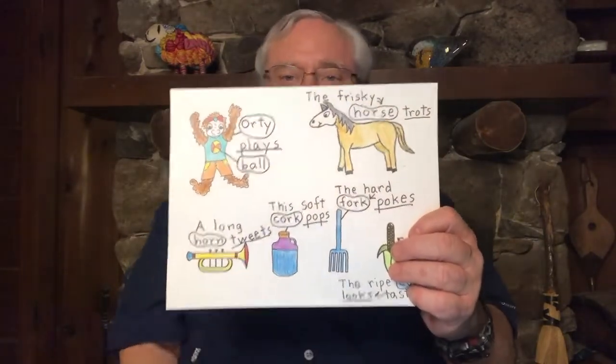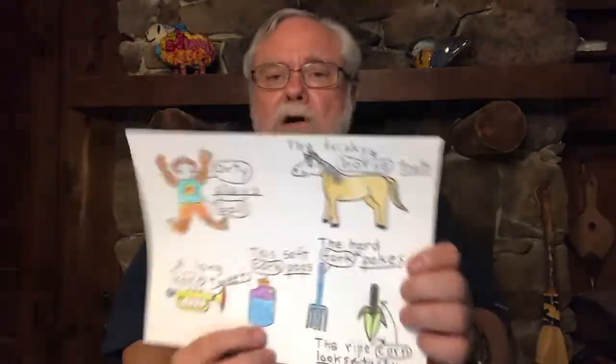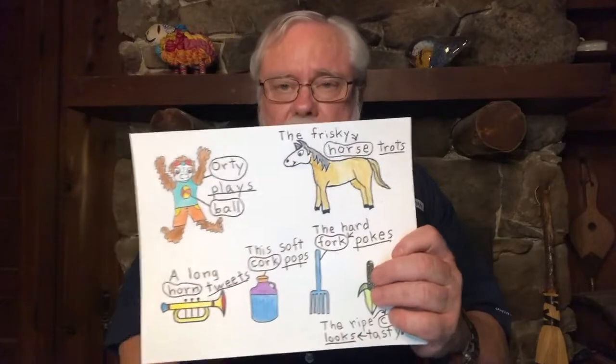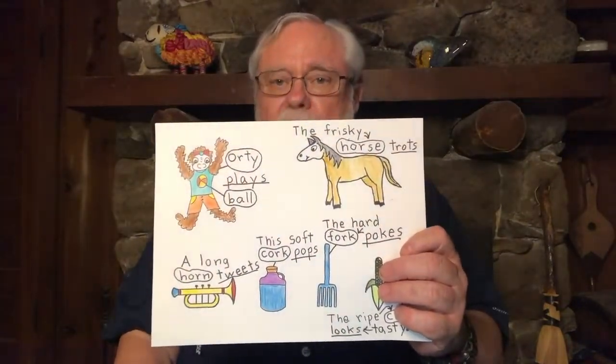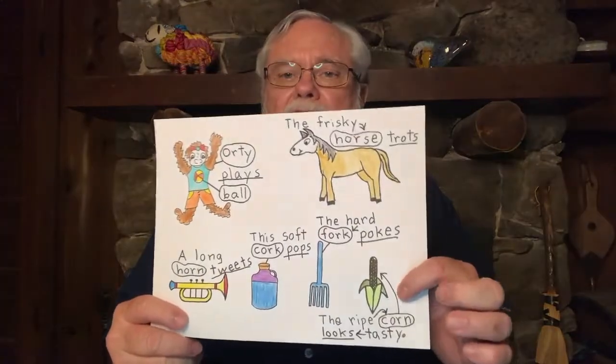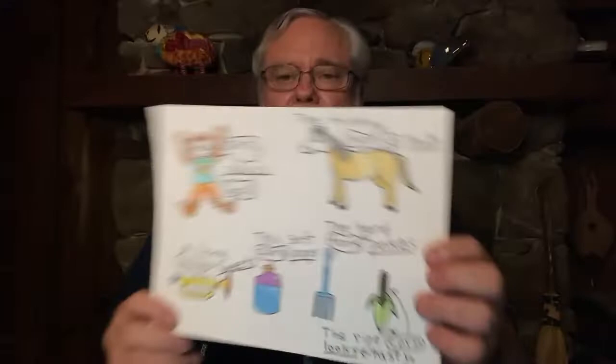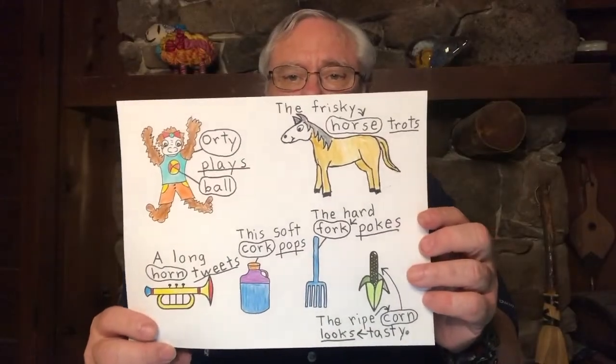And you can draw a fork on your own, and I wrote that the hard fork pokes, because you poke things with a fork when you want to eat them or when you're cooking with a fork. And then finally, here's an ear of corn, and I wrote, the ripe corn looks tasty. Do you like corn on the cob? Does that look tasty to you?